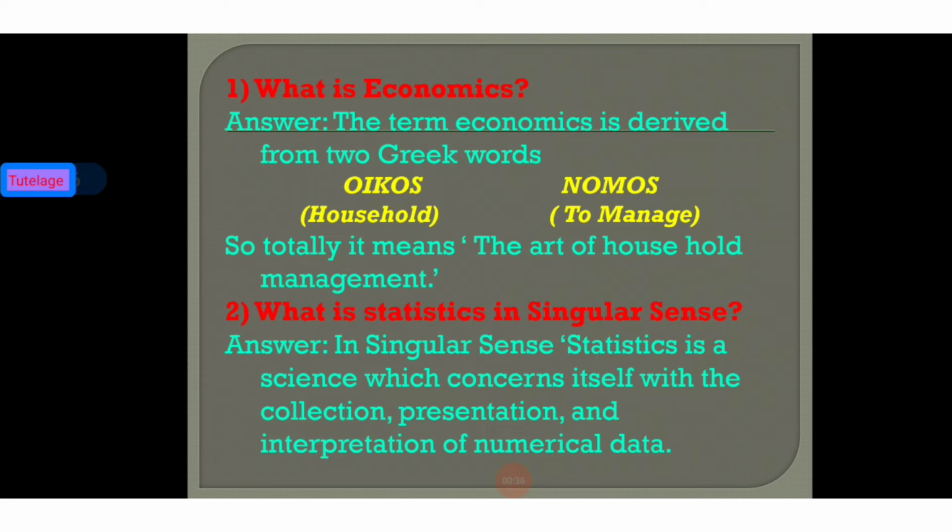The first question, and this is one of the most important and most introductory questions of economics: what do you mean by economics? The term economics is derived from two Greek words. The first one is oikos and the second one is nomos. Oikos means household and nomos means to manage, how to manage the household sector. So economics basically means the art of household management.